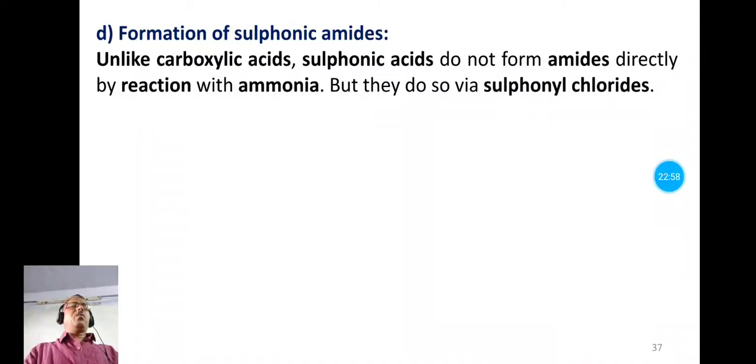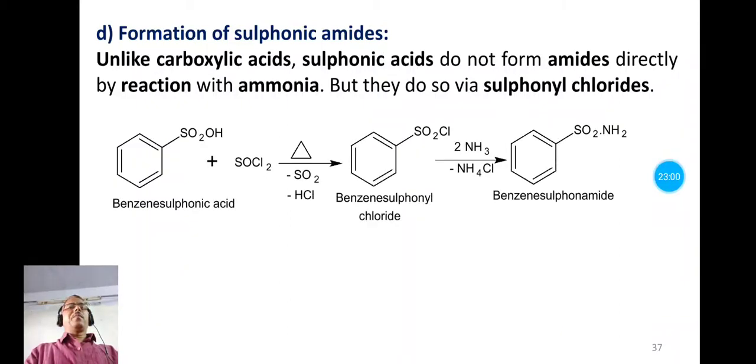Means here also we have to form the sulfonyl chloride from benzene sulfonic acid. So benzene sulfonic acid is treated with thionyl chloride and forms benzene sulfonyl chloride, with the SO2Cl functional group, and this benzene sulfonyl chloride then reacts with ammonia, and that forms benzene sulfonamide, that is the amide, and ammonium chloride as a byproduct.